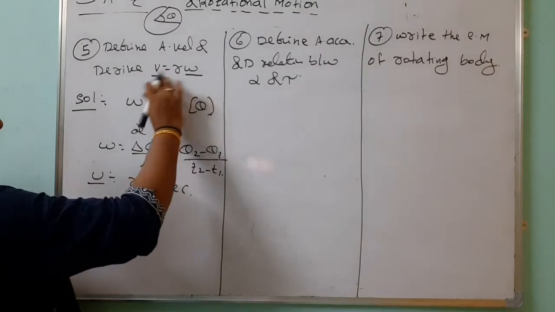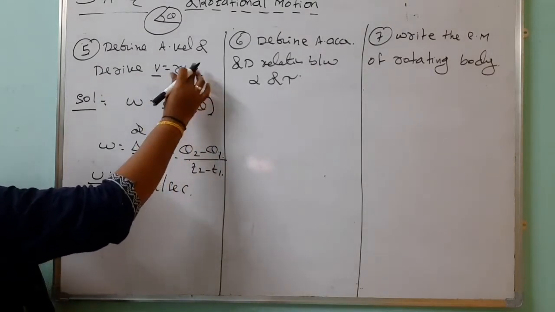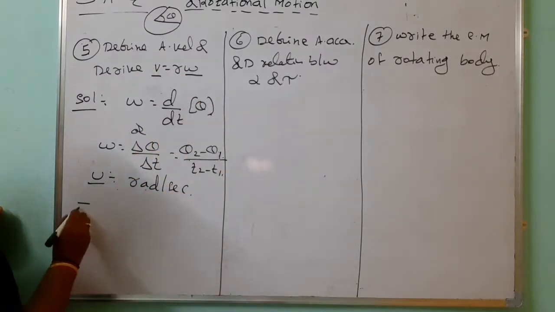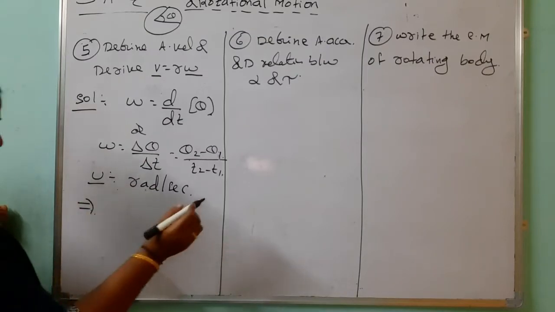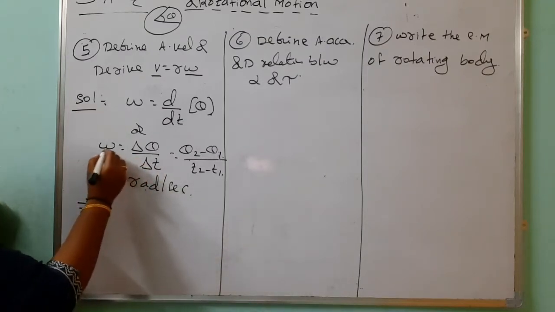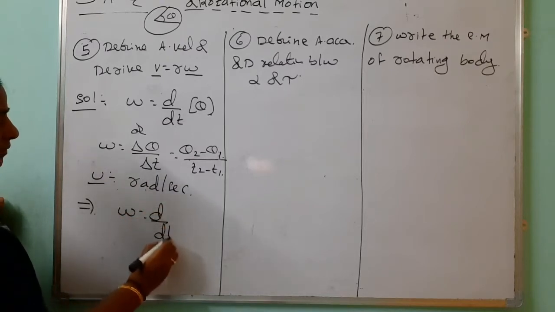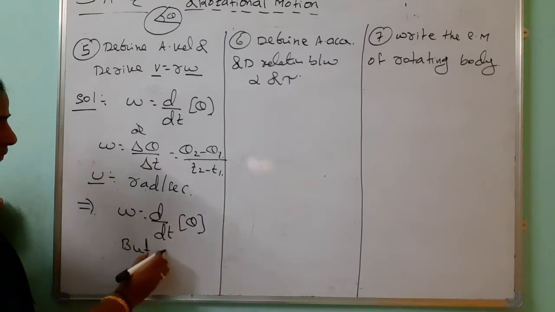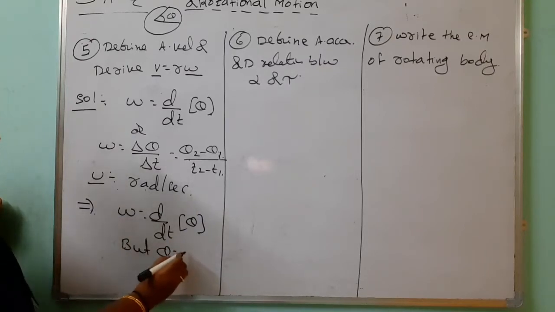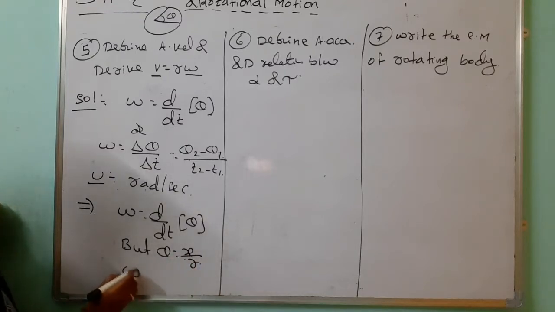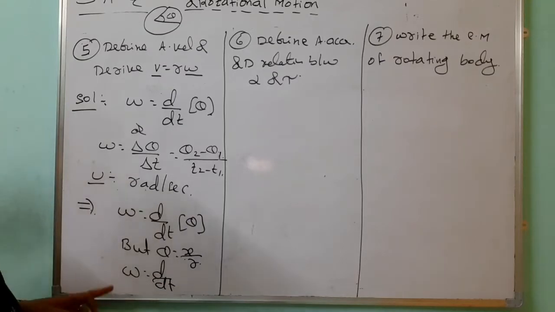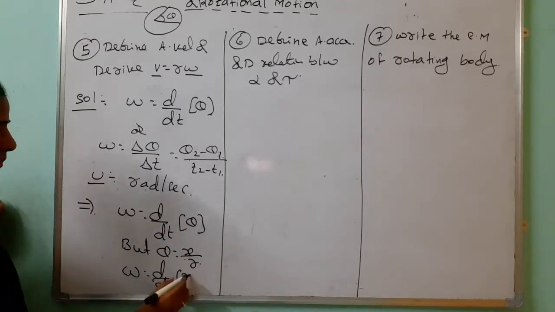But another part is to derive the relation v equals r omega. Look here, we know that omega equals d by dt of theta, but theta equals x by r, where x is the linear displacement. So omega equals d by dt of x by r.